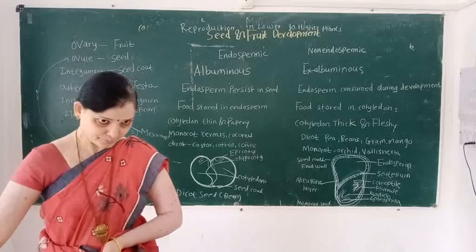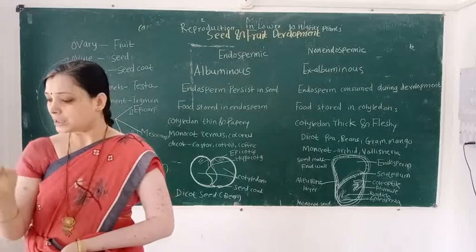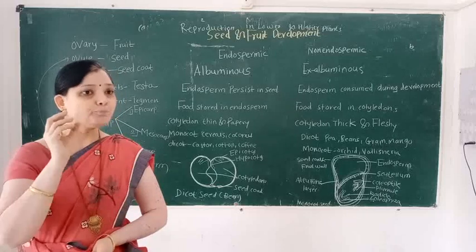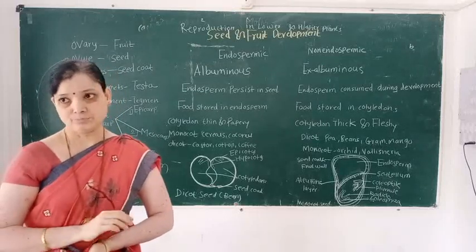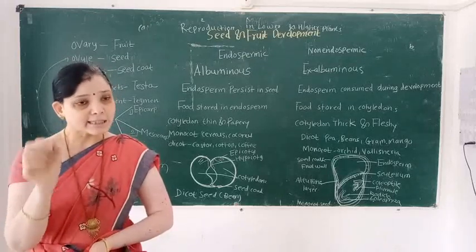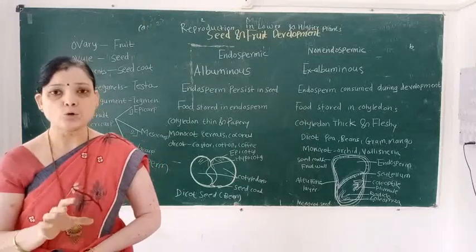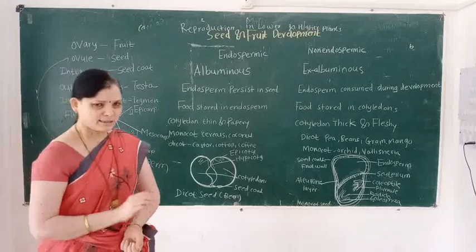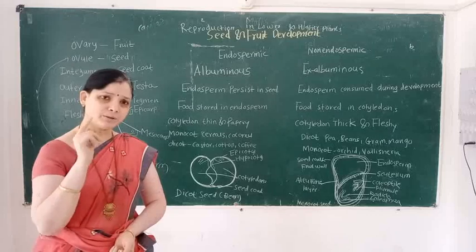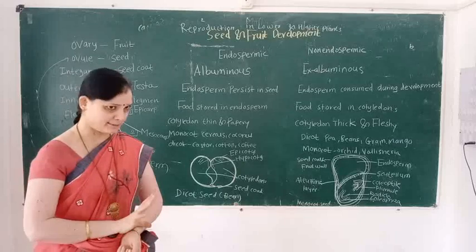Endospermic seeds are the seeds in which endosperm persists in the seed. These types of seeds are known as endospermic seeds. Simple definition: when the seed's endosperm is present, it is called an endospermic seed.